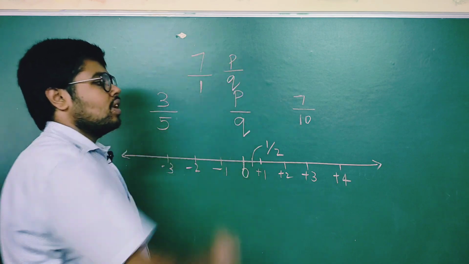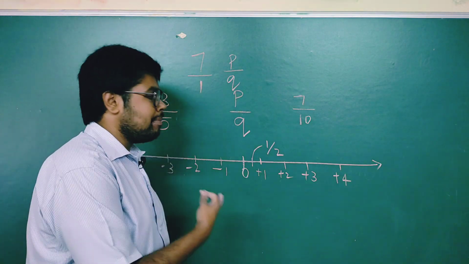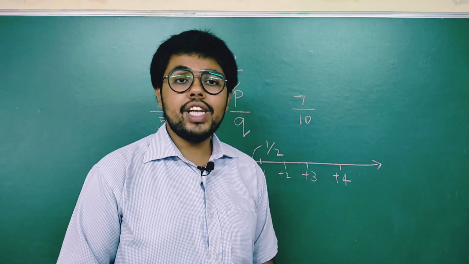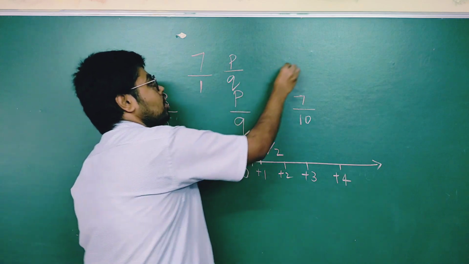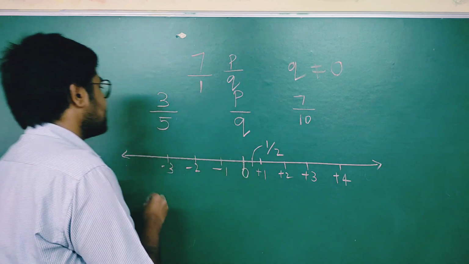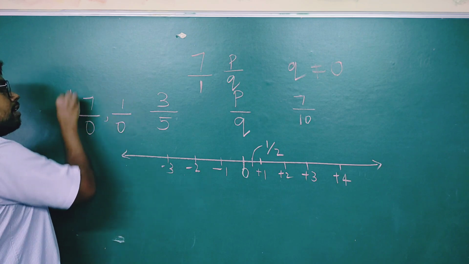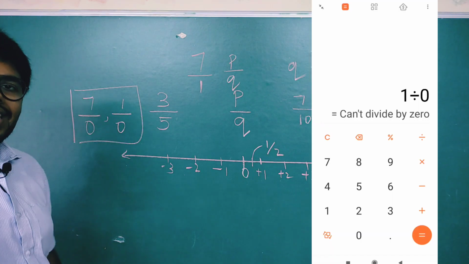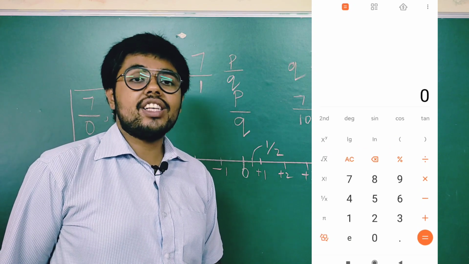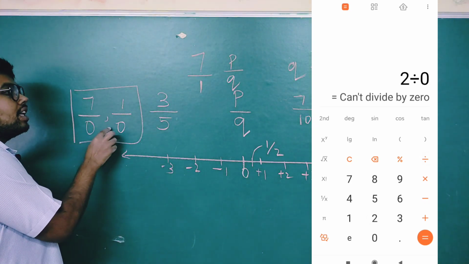Like this, there are hundreds, lakhs, crores of numbers in the number system which you can express in the form of p by q. Those are called rational numbers, and you should make sure that q is not equal to 0. If q is equal to 0, what does it become? For example, 7 by 0, 1 by 0. Just put 7 by 0 or 1 by 0 in your calculator and see what your calculator says. Your calculator says it is not defined. It is not a mathematical operation. So you can't divide any number by 0. This you need to remember.